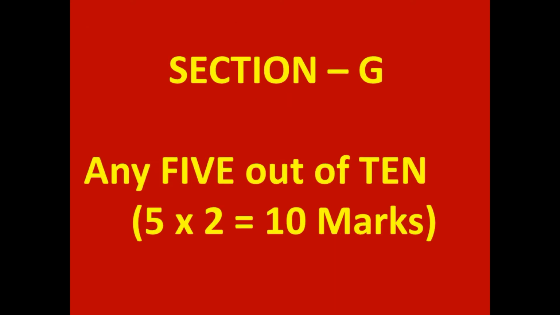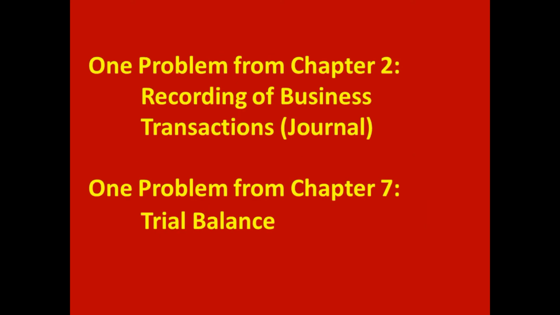Section G, 10 questions will be given. So any 5 we should write. Each one is for 2 marks. 5 into 2, 10 marks. Out of these 10 questions, 2 problems may come. One is from second chapter, that is recording of business transactions. From journal topic, 1 problem comes for 2 marks.